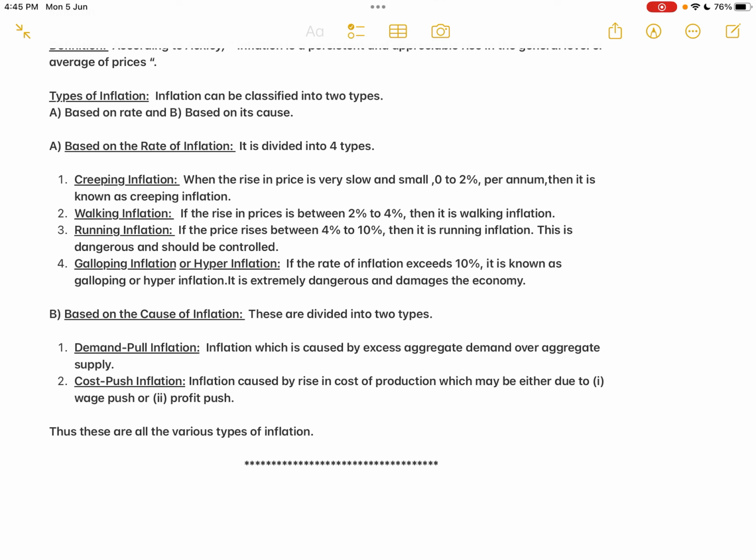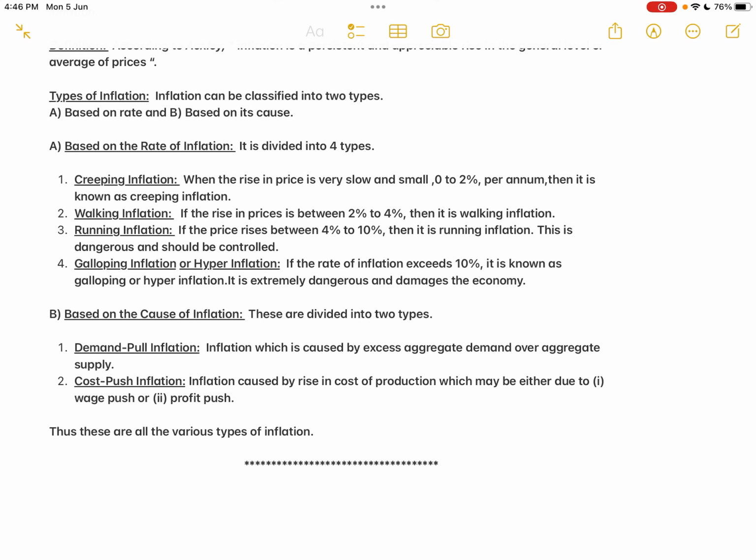So that's why, before it reaches 10%, when the rate of inflation is around 6%, the country should be able to control the level of inflation. Beyond that level, if it's not possible to control, then sometimes it might even increase to the level of 100%, that is galloping inflation or hyperinflation, when the rate of inflation exceeds 10%. It gallops, hops and jumps so fast that it is very difficult for a country to control.